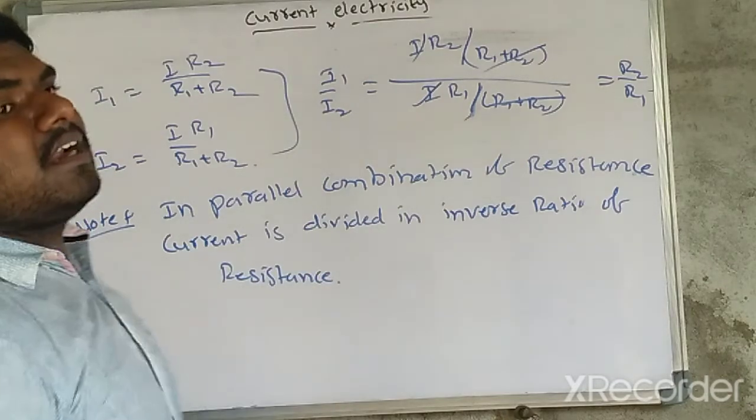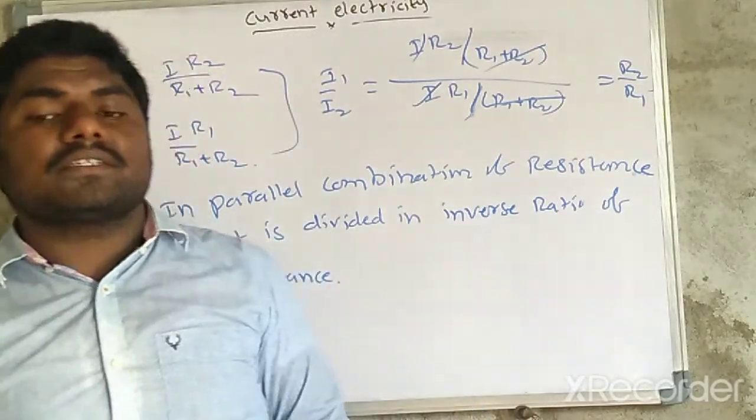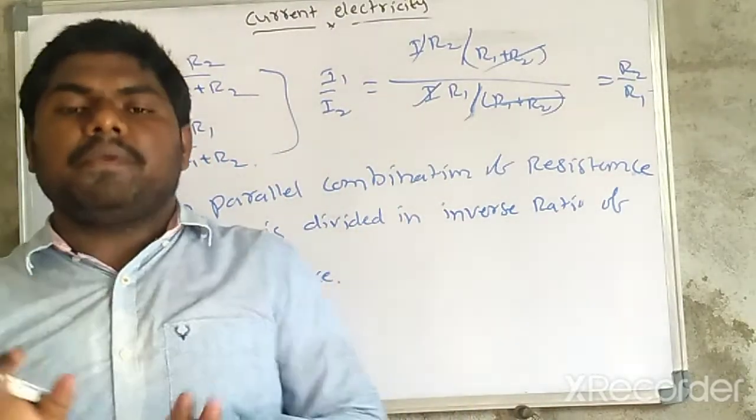It means the current always moves to the lower resistance side. Please remember this point.